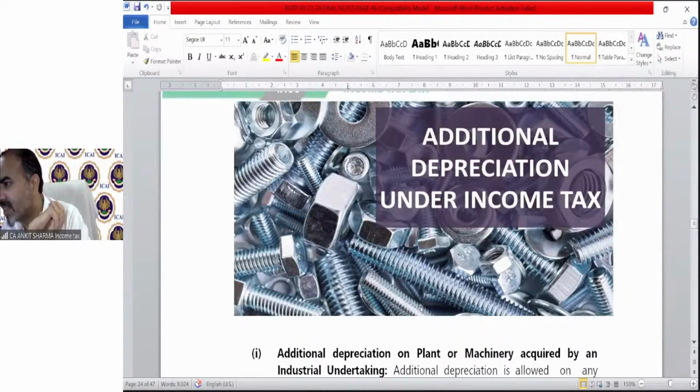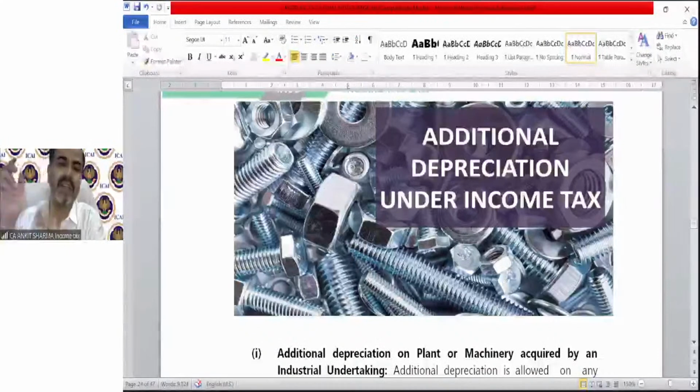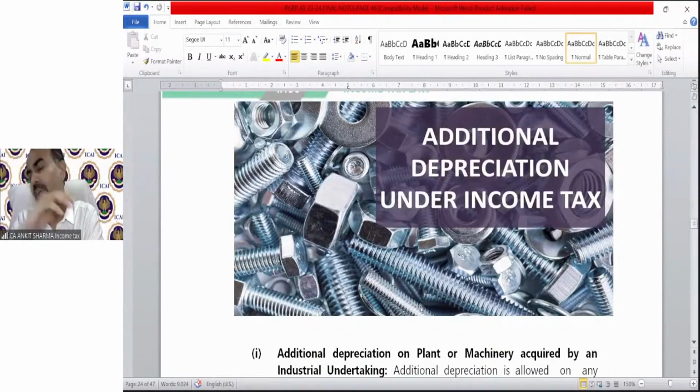Navneet Krishna is saying, sir, if the building was constructed 2 years ago but not used for the business, will the building value be the fair market value or actual cost? The actual cost incurred by you will form part of your building. We will discuss section 43(1) regarding the actual cost of an asset, and it says actual cost means actual cost of the asset to the assessee. So there is no fair market value concept applicable. If you did not use the building for 2 years, then in the year you start using it, the value of the building will be taken. If it is not put to use, it is the cost incurred by you.